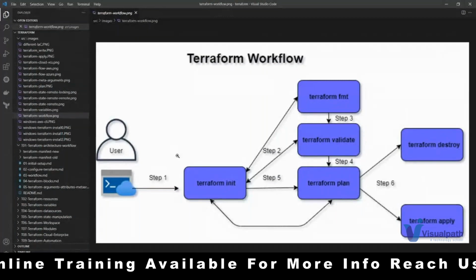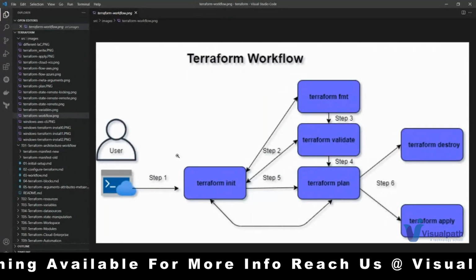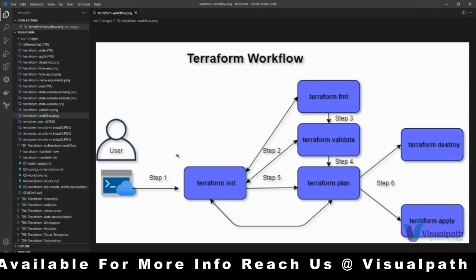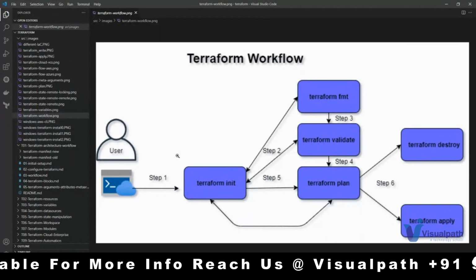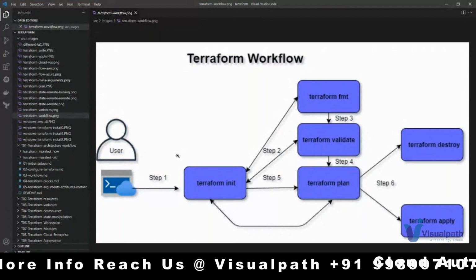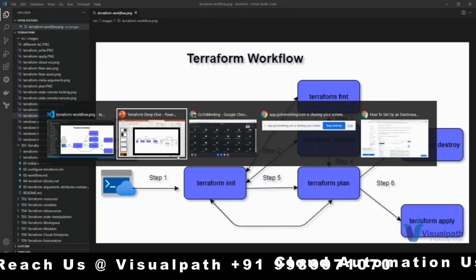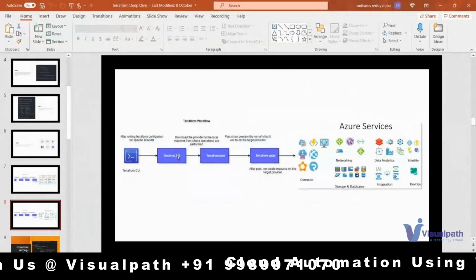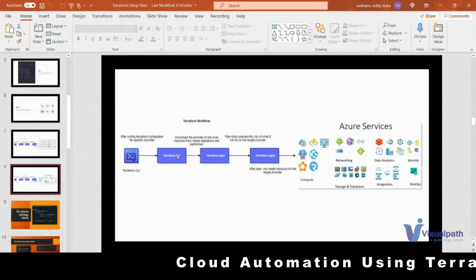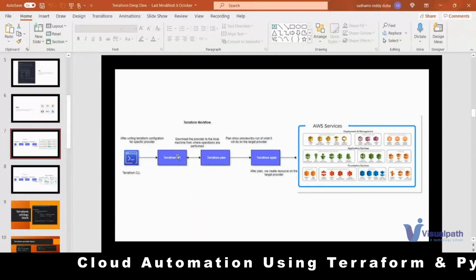Now that is clear, I guess. Once it is installed, I know the steps. Now how can my Terraform communicate to the target provider? It depends upon each and every provider actually. Let's take a simple example of AWS. You need to have some provider. How will you write that provider? What is that provider? Let us see.